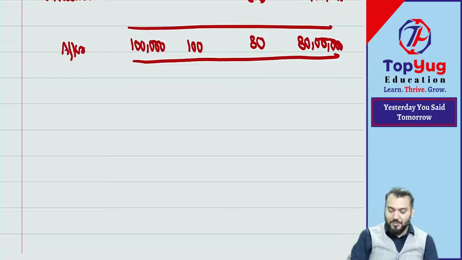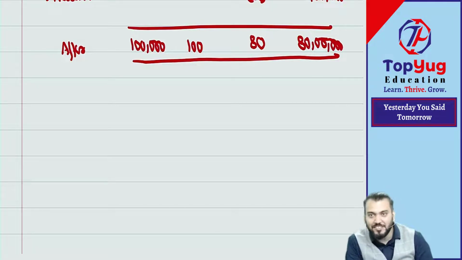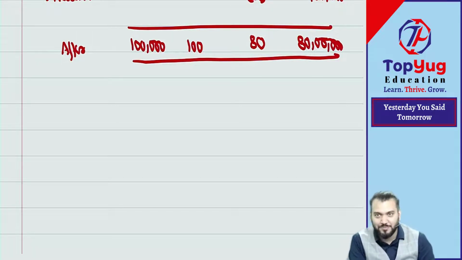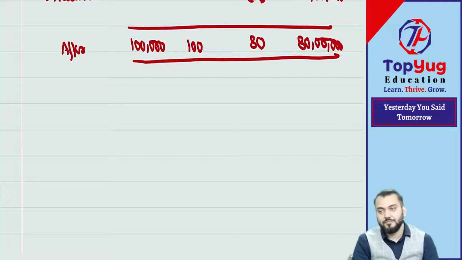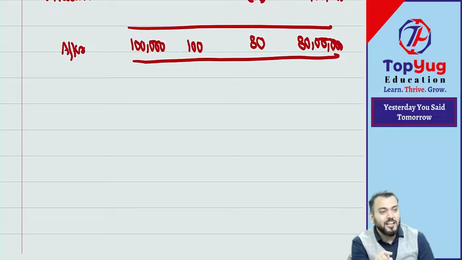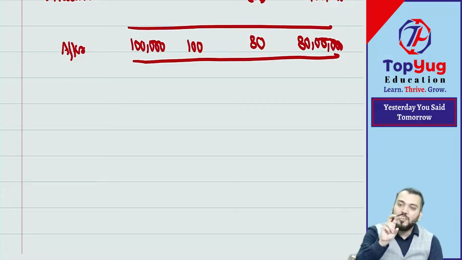Correct. It seems when I said that point, everyone said yes sir, but you have not understood that point. What I have said is that whenever there are changes in class of shares, means whenever there is a change in face value, then we'll say old face value account debit and new face value account credit.